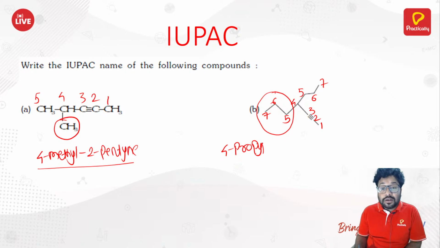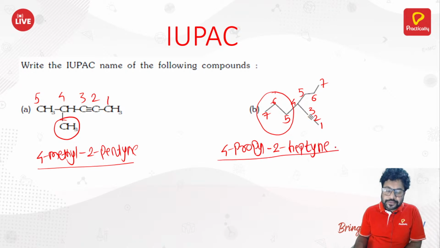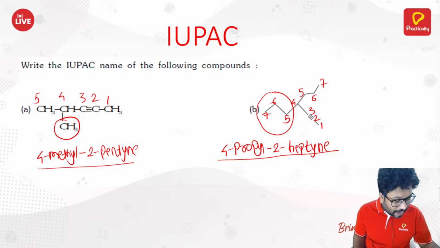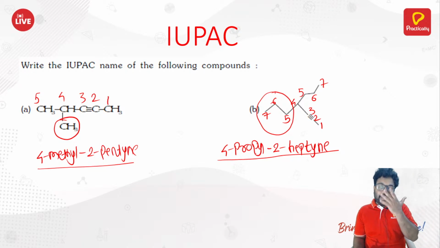So 4-propyl, dash, at the second position you got a triple bond. 4-propyl-2-heptyne. That is how you name it. It is that straightforward and that easy. Okay. So moving ahead. I hope you must have understood it pretty well.